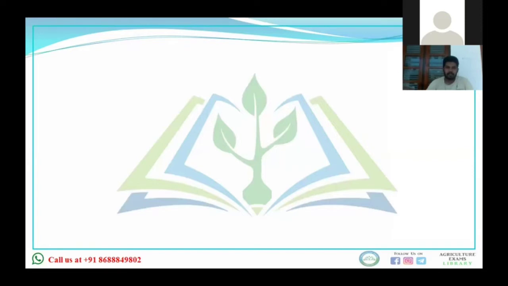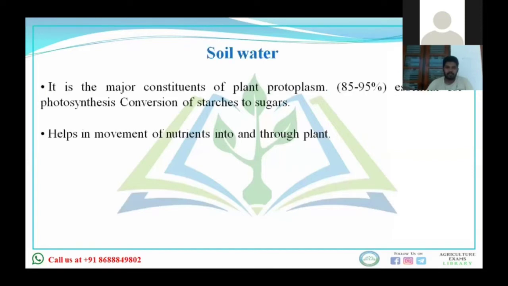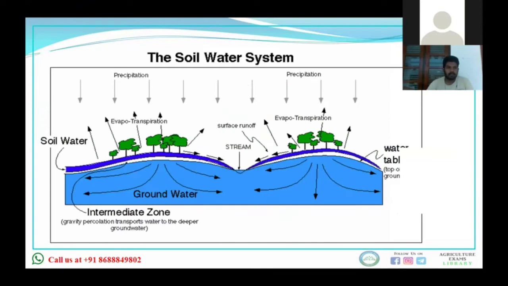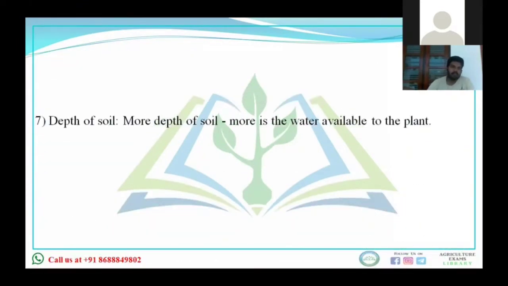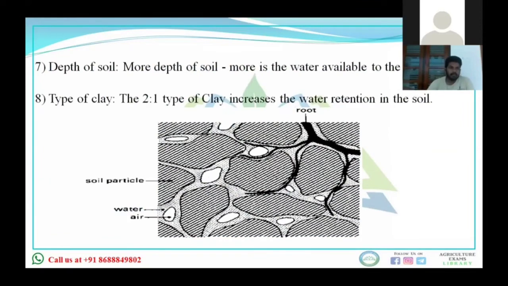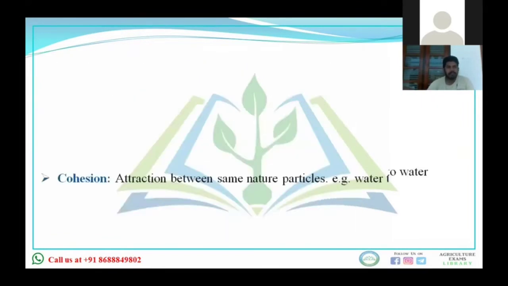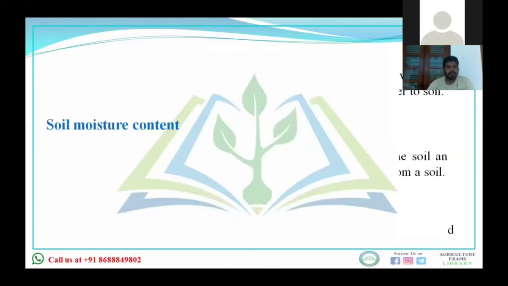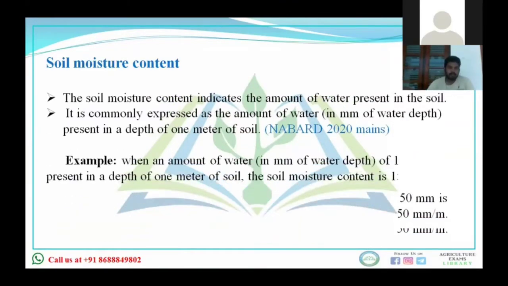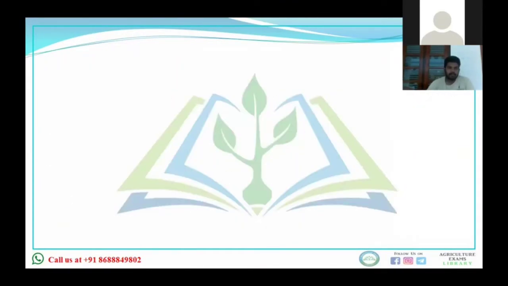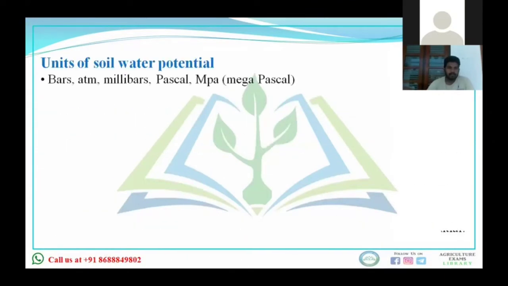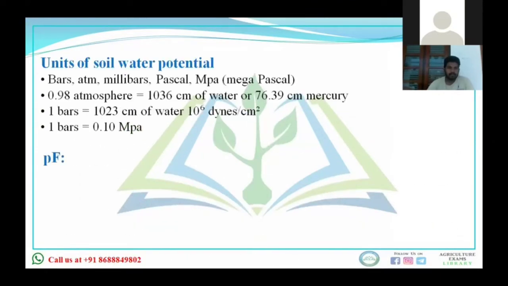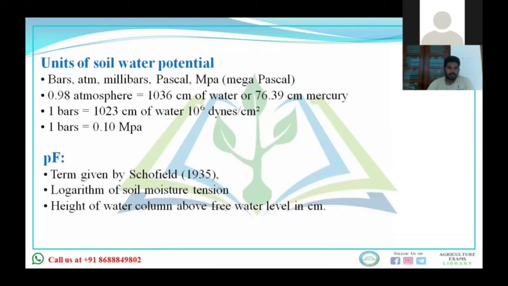Okay, now when we talk about the, see, all these portions were covered yesterday. Factors affecting soil water was also covered yesterday. Yes, sir. See, regarding potential, all these things were discussed yesterday. These are the units of soil water potential. You see it.